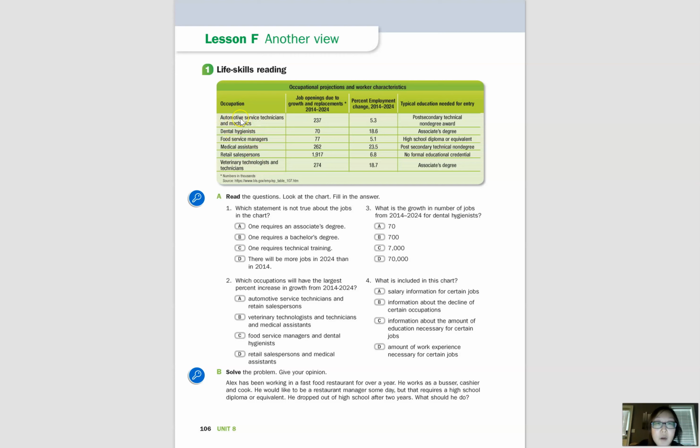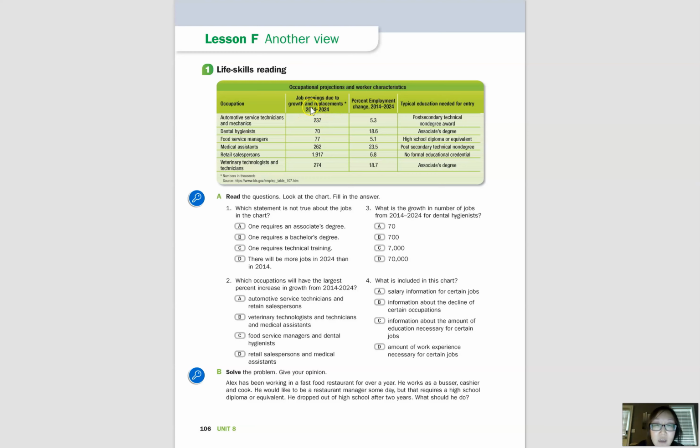But let's take a look at some of the occupations. We have automotive service technicians and mechanics. And then we have dental hygienists, food service managers, medical assistants, retail salespersons, and veterinary technologists and technicians. Lots of hard words. But you can see the next category is job openings due to growth and replacements from 2014 to 2024.